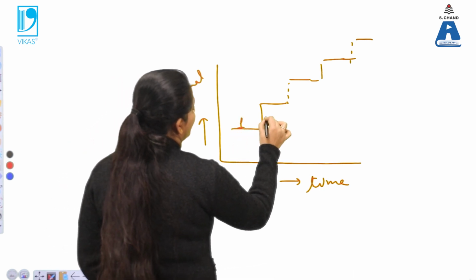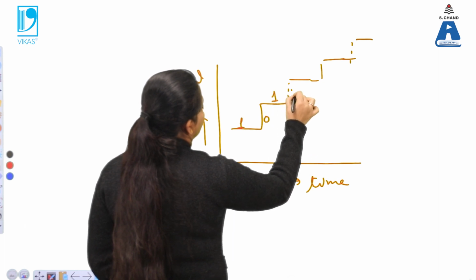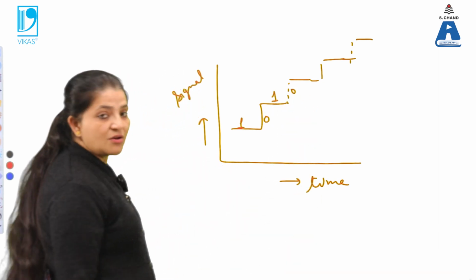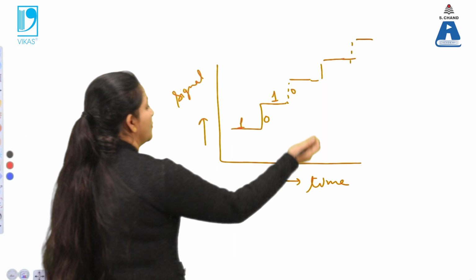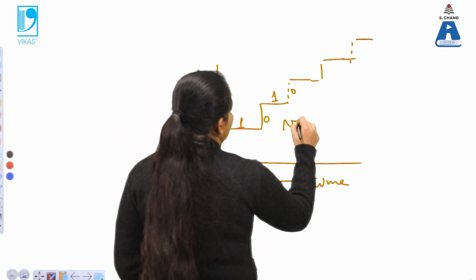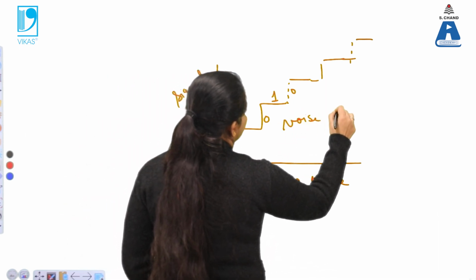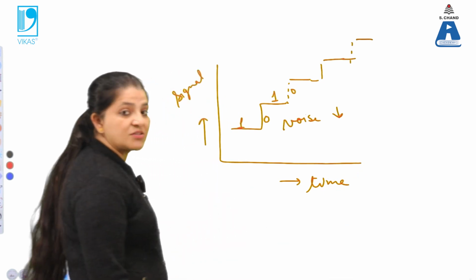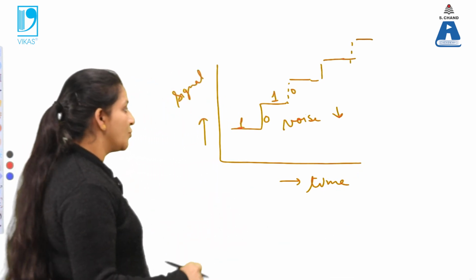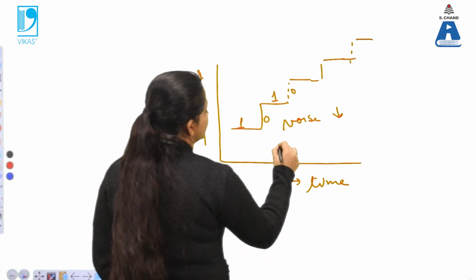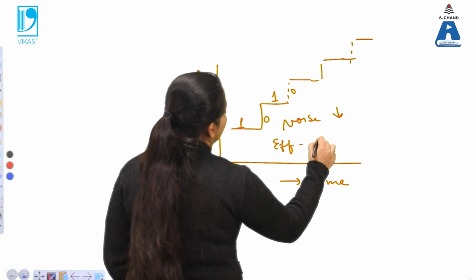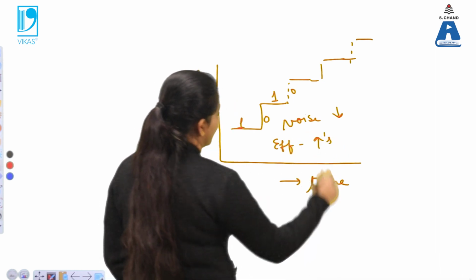When there is no output, we are getting 0, 1 and 0. That means the discontinuity is there. Due to discontinuity in the input signal, the noise ratio is reduced. When the noise ratio is reduced in the input, automatically the efficiency of the output can be enhanced.